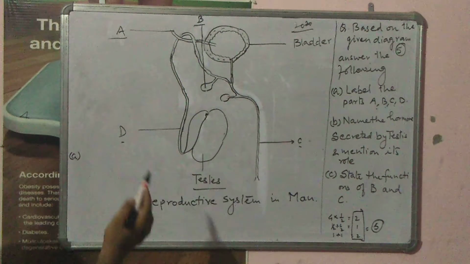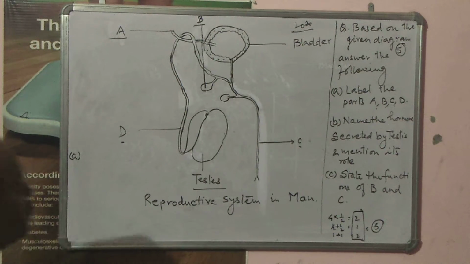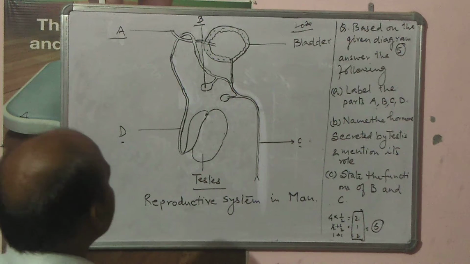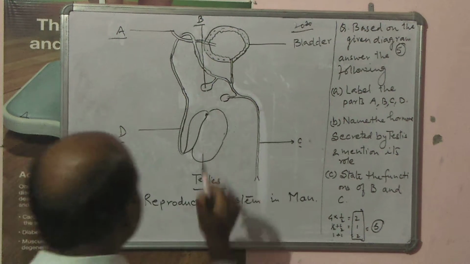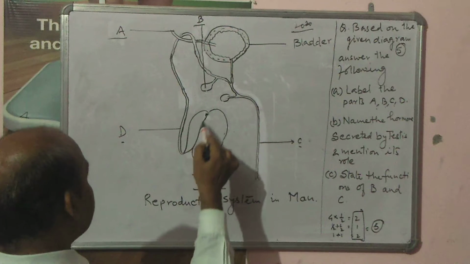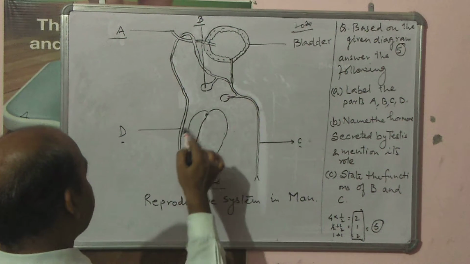So we have to first of all mention A. In this reproductive system of man, testes is the primary reproductive organ, and then from the testes, there is a vas deferens. This vas deferens moves away.